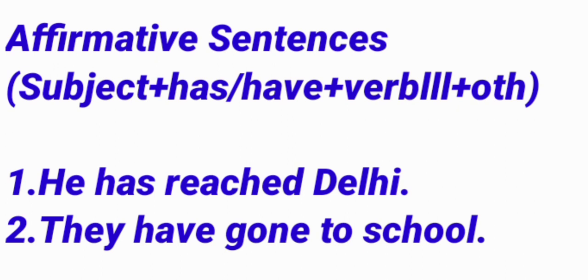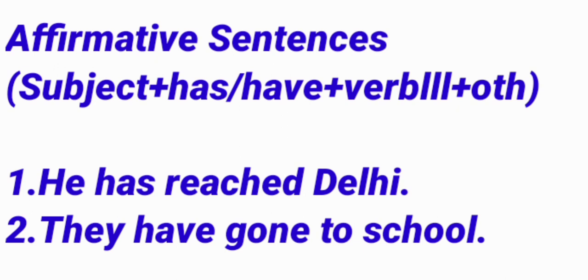First of all, we will see the affirmative sentences. Here is a formula. We will follow this formula: subject plus has/have plus verb third form plus other. And we can use this formula in another way. We use he, she, it or a name, we will use has plus verb third form plus other. And with I, we, you, they, we use have plus verb third form plus other.